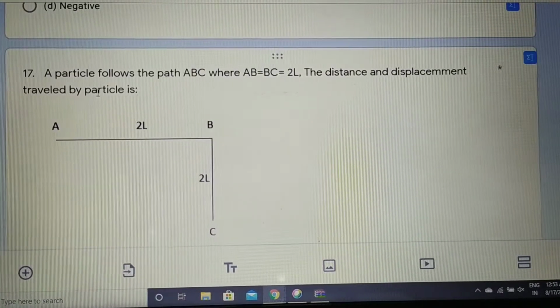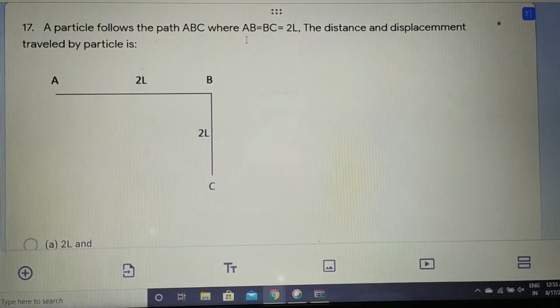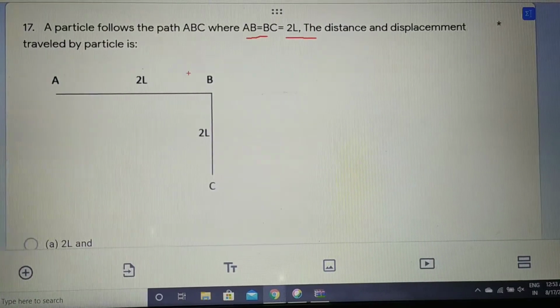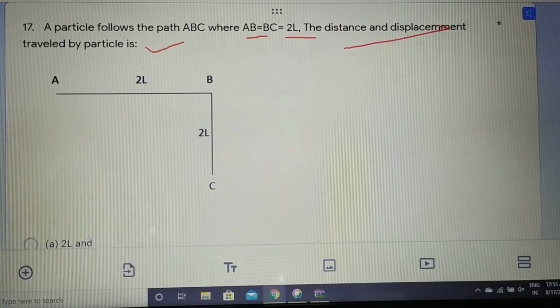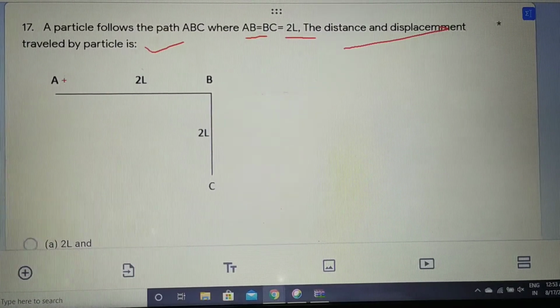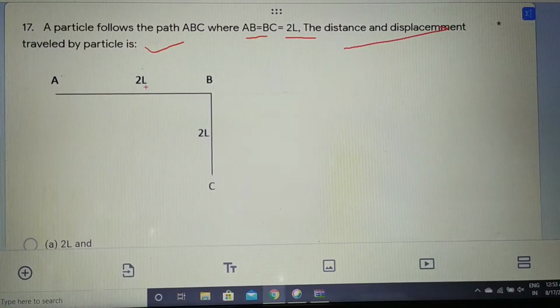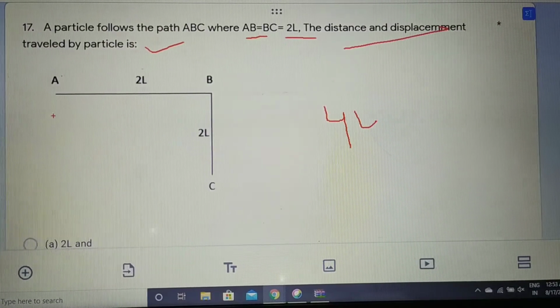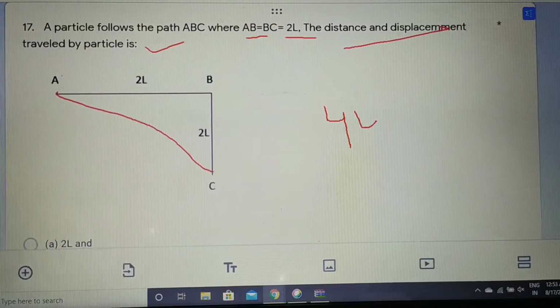The next question says a particle follows path ABC where AB is equal to BC is equal to 2L. AB is 2L, BC is 2L given to us. We have to find distance and displacement traveled by the particle. Distance will be the total path traveled by the object, that is 2L plus 2L, it will be 4L. And what will be displacement? Displacement will be from point A to C. How can you find it?